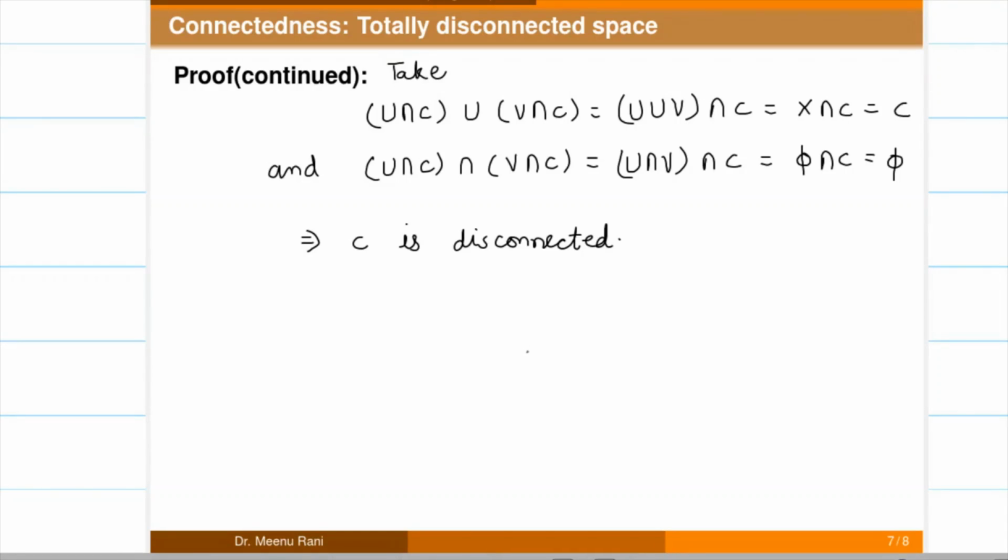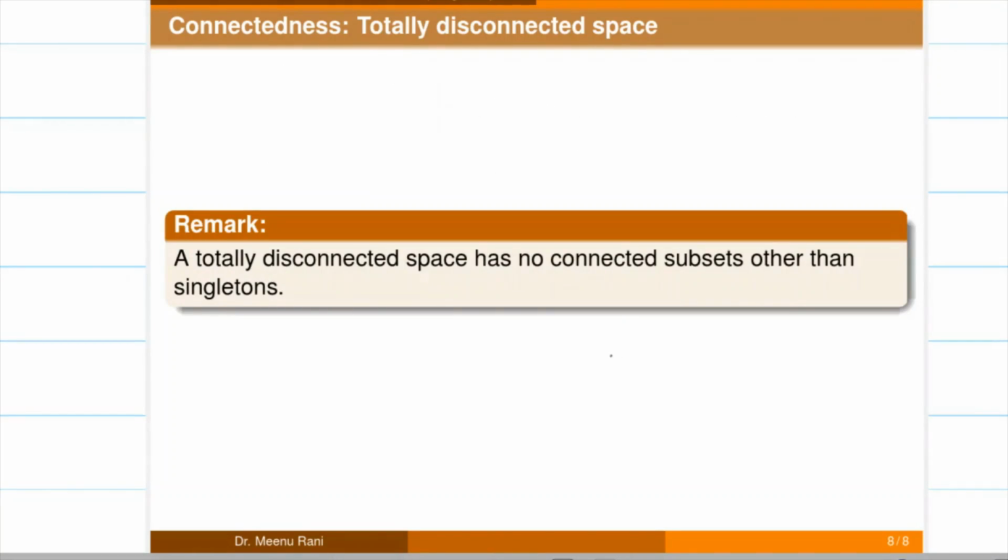And we know that singletons are connected in any topological space. So from here we can say that only singletons are the connected subspaces of a totally disconnected space. So in other words, we can say that a totally disconnected space has no connected subsets other than singletons.